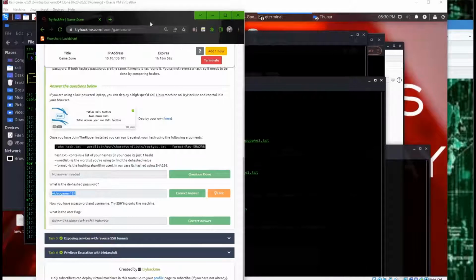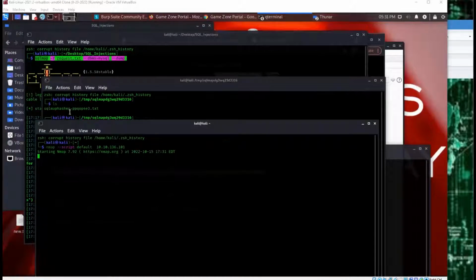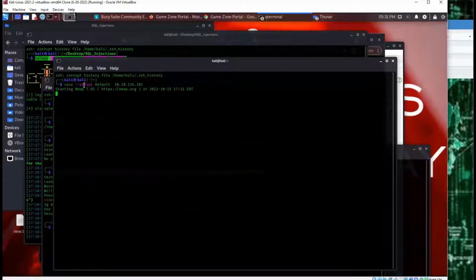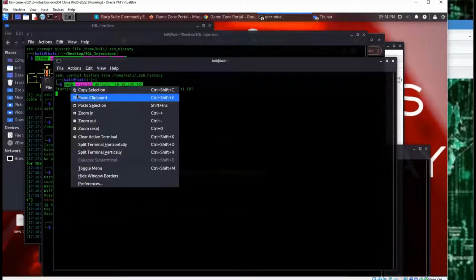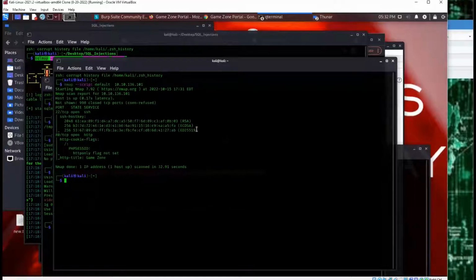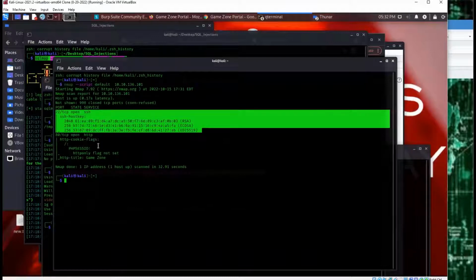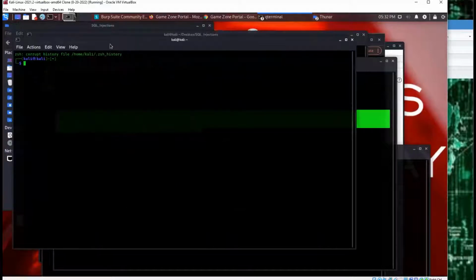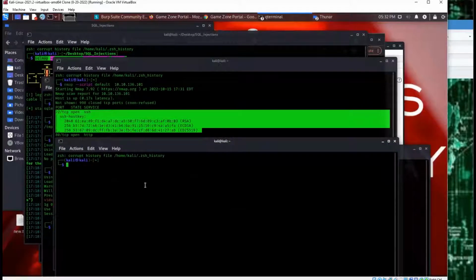So now that we know this information, what can we do next? Well, we can try to SSH. We'll do an nmap scan to see what ports are open. All right, I'm gonna run my nmap default script command here, and then I'll just give it a second. All right, so as we see, we have SSH enabled. So let's go ahead and try to SSH into this box here.